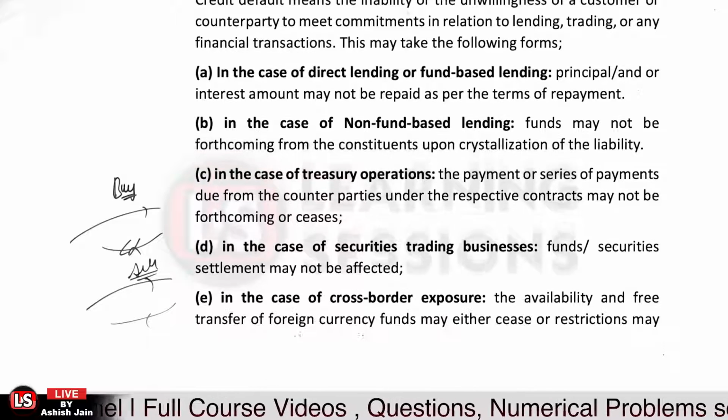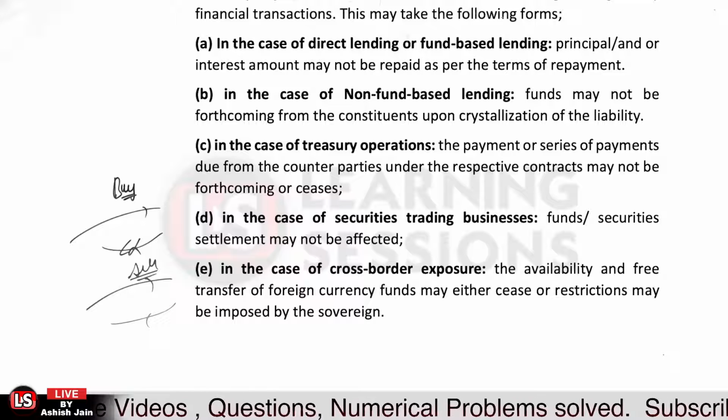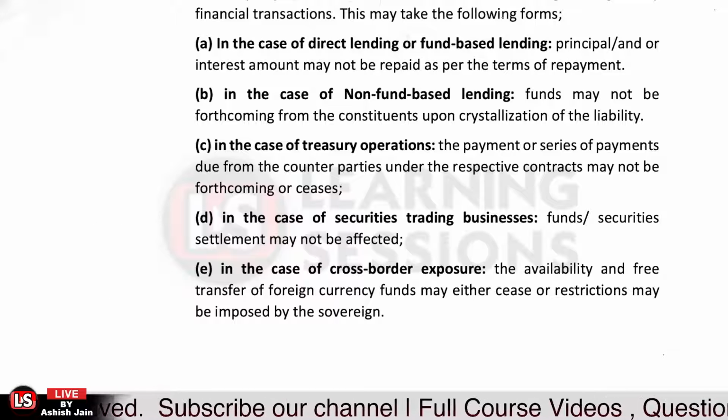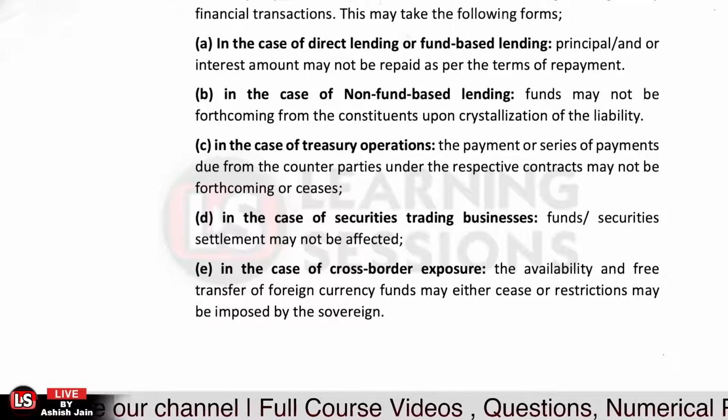And the fifth one is related to cross border exposure. It is related to what? It is related to cross border exposure. Now, how is default risk available over there in case of cross-border exposure.